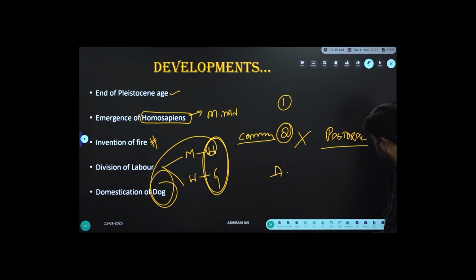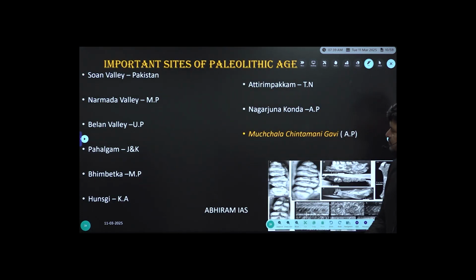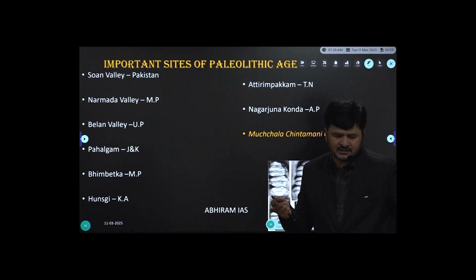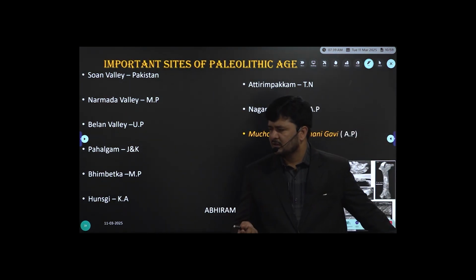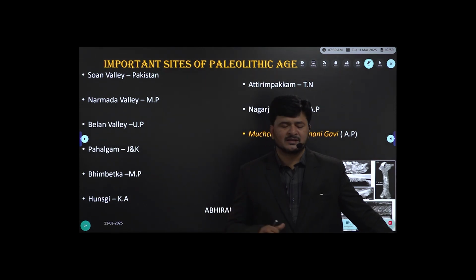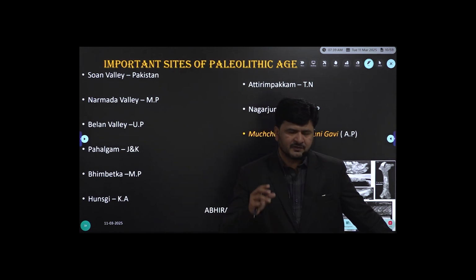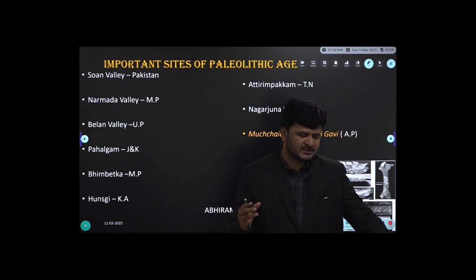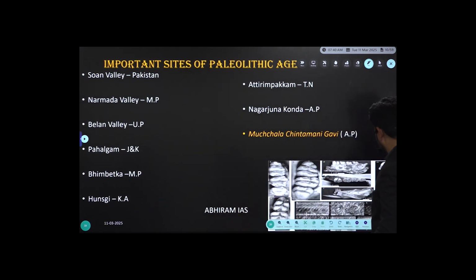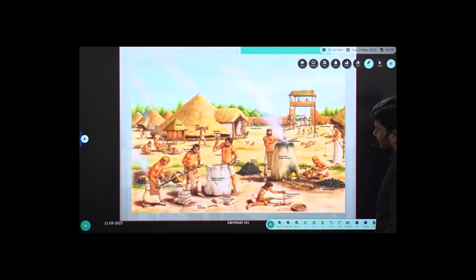That's it. Even at those keywords, you can add one more word, important sites, and write it down. We found the important sites at the same time. We referred to the significance of important sites in the last class, in the previous question.